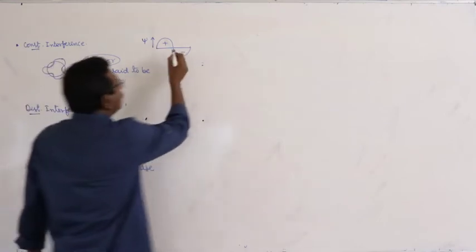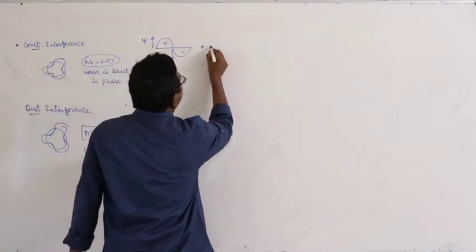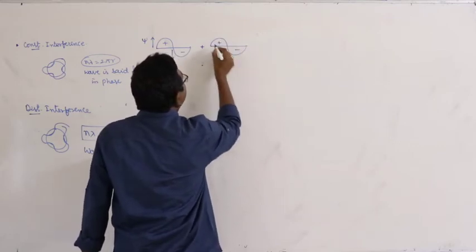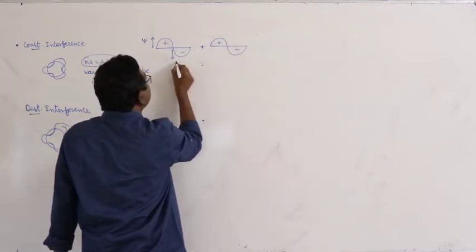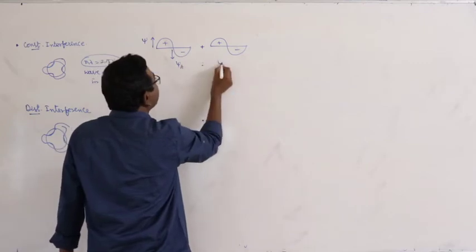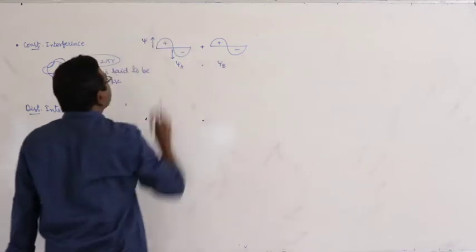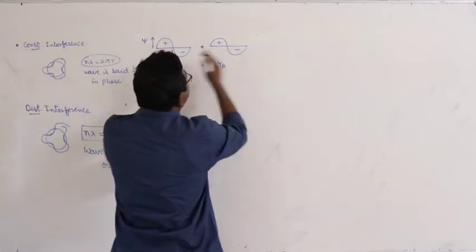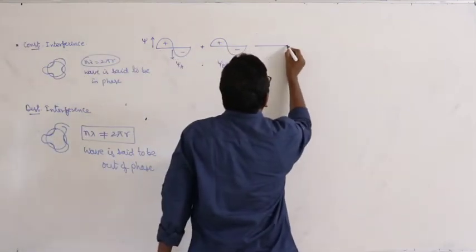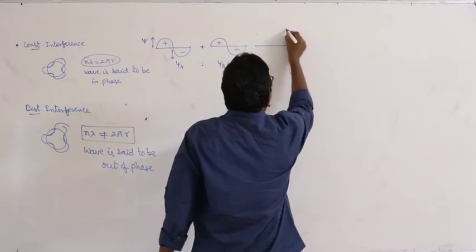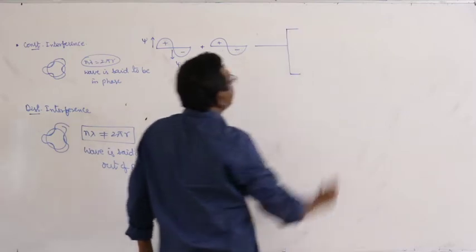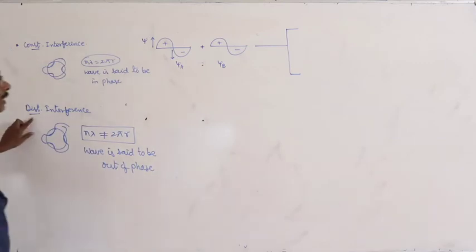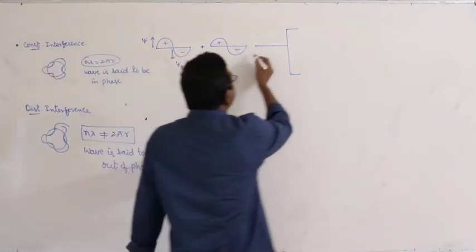Okay. Suppose this is an atomic orbital, and next, this is the atomic orbital of another atom. Suppose this is psi A, this is psi B. During the combination of atomic orbitals, there are two chances of interference: one is constructive, another one is destructive interference.